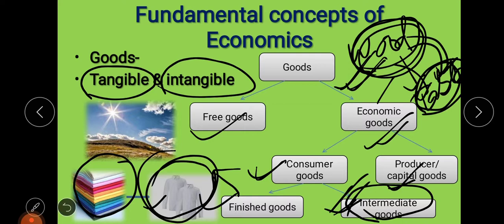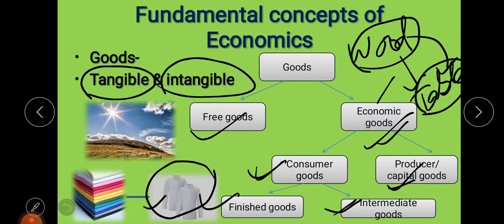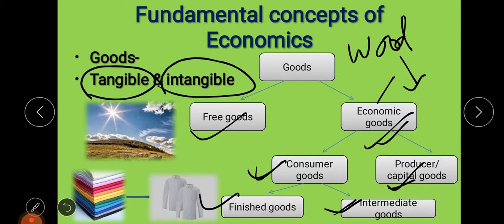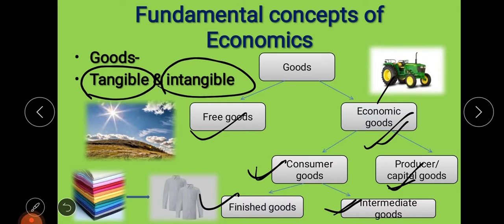Now next is your producer goods. Producer goods basically are those goods which help a producer in his production activities. Like many machines are there, tools are there, tractors. All these are helpful in your production purposes in order to produce the goods. So that is why these are called producer goods. Like a sewing machine that is used by a tailor, that machine will be called a capital good or producer good, which helps in producing other goods. So these are various types of goods.